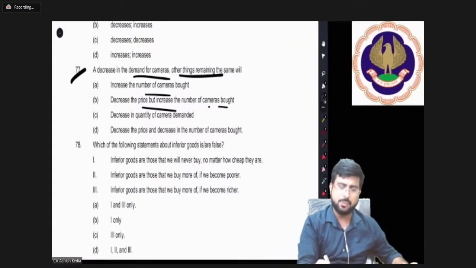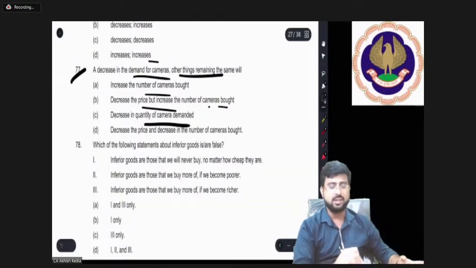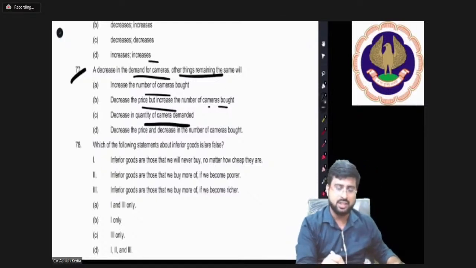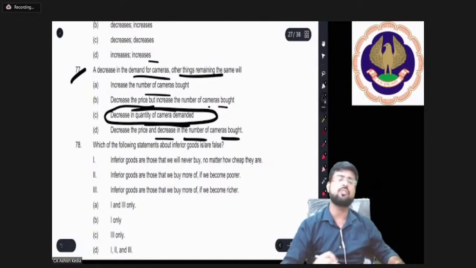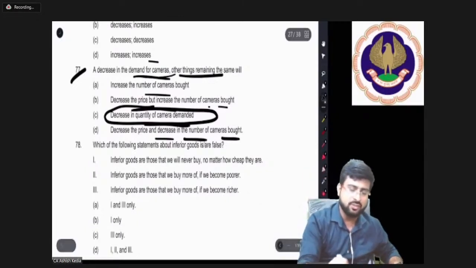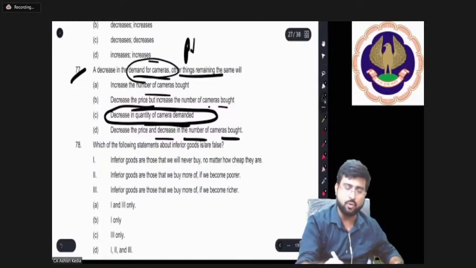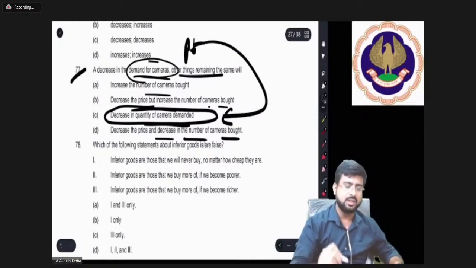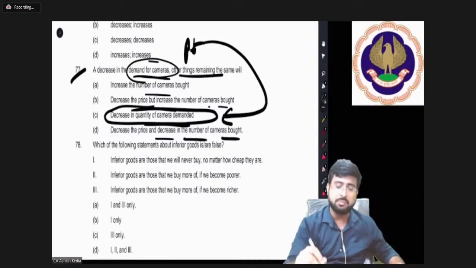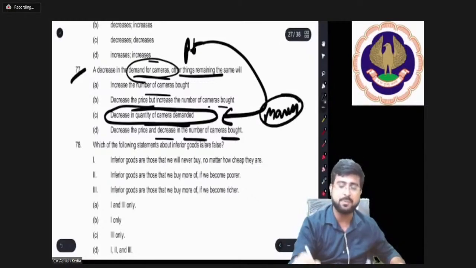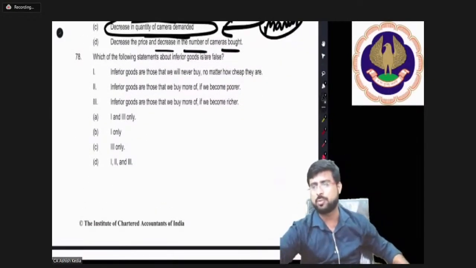Why will people buy more if the demand is decreasing? Decrease in quantity of cameras demanded, decrease the price and decrease in number of cameras bought. Galat. So the correct answer is decrease in quantity of cameras demanded. Obviously, if demand is falling, other things remaining the same, it is because of own price, and if it's because of own price, it's a decrease in quantity demanded, because I told you change in quantity demanded refers to movement that happens because of price. A good question indeed. You have to be very careful with this one.